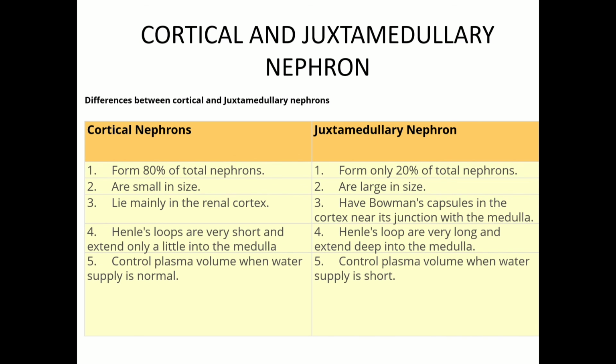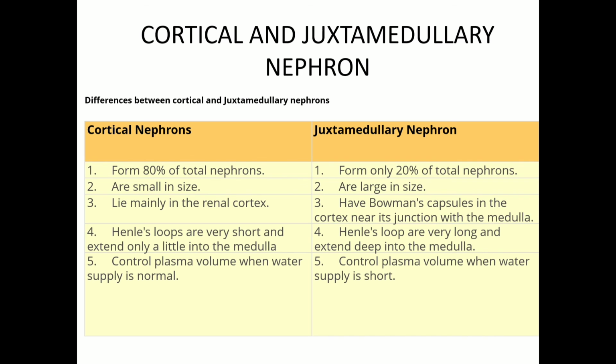In cortical nephron, the loop of Henle is too short and extends only very little into medulla. Majority of the nephrons are cortical type. In juxtamedullary nephrons, the loop of Henle is very long and runs deep into the medulla. So, what are the points of difference between cortical and juxtamedullary nephron? So, 80% of the total nephrons are cortical nephrons and 20% of total nephrons are juxtamedullary nephrons.